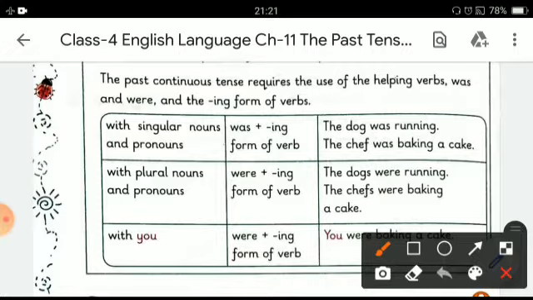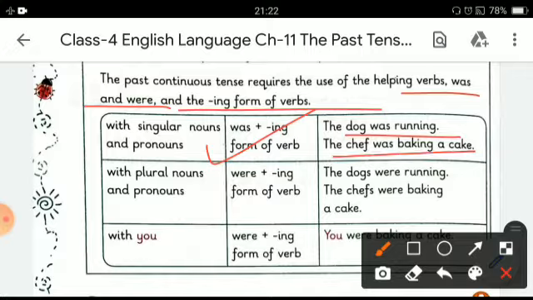The past continuous tense requires the use of helping verbs, was and were, and the ing form of verbs. So, let's read about some rules of making past continuous tense. With singular nouns and pronouns, we always use was plus the ing form of the verb. For example, the dog was running and the chef was baking a cake.